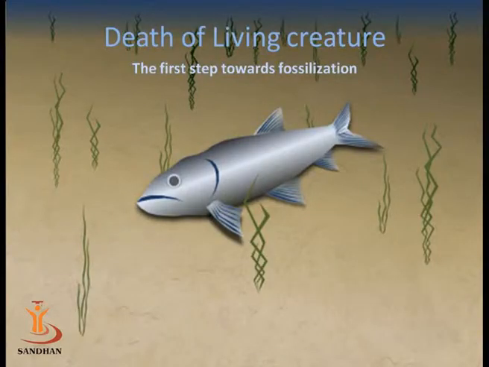Let us take an example of a fish and understand how fossilization occurs. A fish was living very happily in the ocean, enjoying every moment of life. But as days pass, it grows old and finally dies. If there is no death, there is no fossil. Thus, death is the first step in the fossilization process.